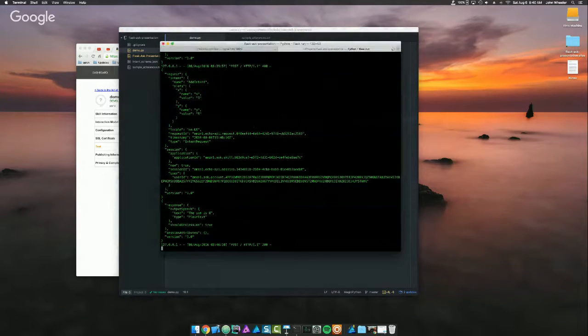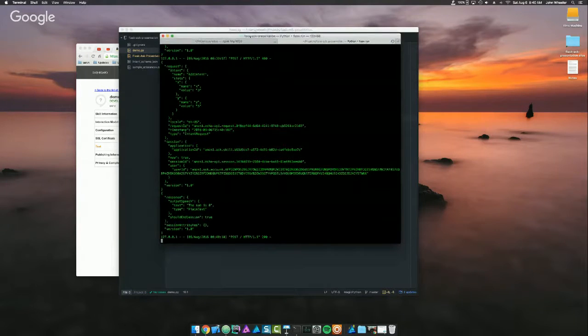And real quick, I'll switch over to why I set up the logging. And it just lets you see the request payload. So you can see here that the requests are coming through with the slots. And you can also see the responses that are being output. So that is how Flask-Ask works.